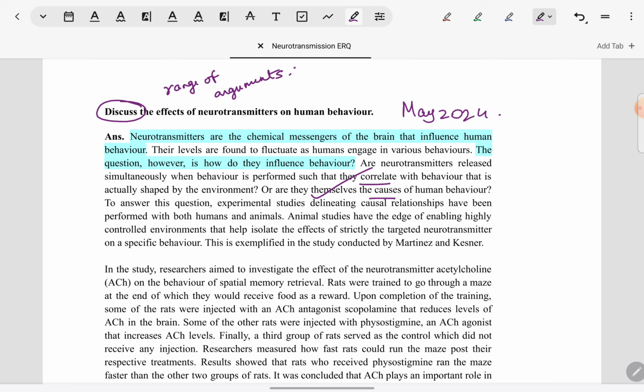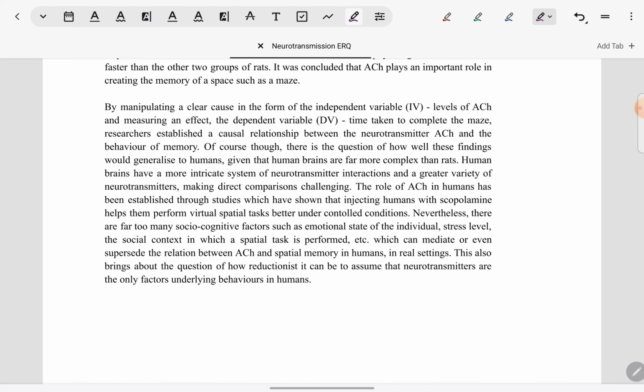That is why on Criterion A, of course the rest of the answer will also be considered, but as of now immediately this answer scores well on Criterion A, which is focus on the question, and that is why it will fall on the 2-mark band of the first criterion. Also, definitely the other arguments are given in other sections.